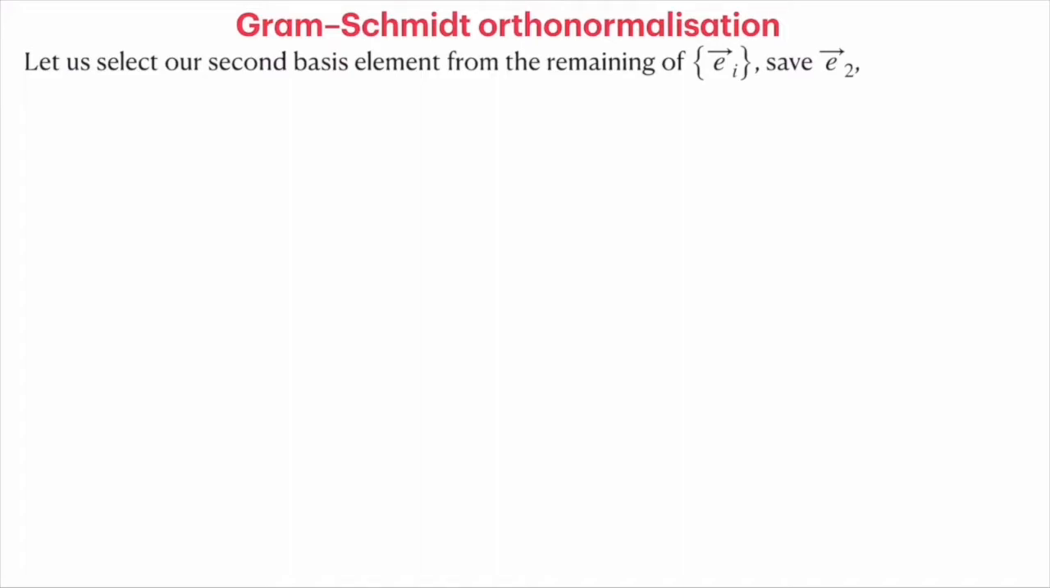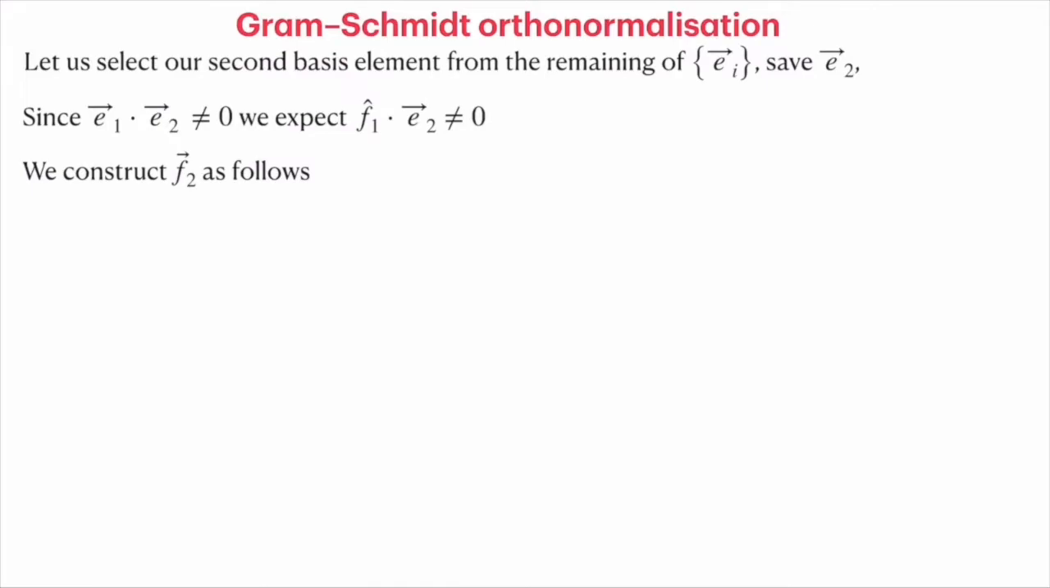We choose one more element arbitrarily from the basis e_i. Let's call it e2. Now e2 is not orthogonal to f1, and so we expect that f1 cap is also not orthogonal to e2. So we need to construct f2 such that it is orthogonal to f1. This can be done with the following construct: f2 is equal to e2 minus (e2 dot f1 cap) times f1 cap.